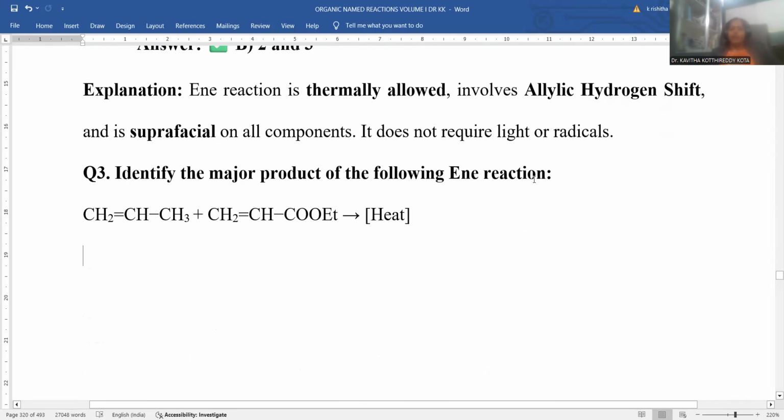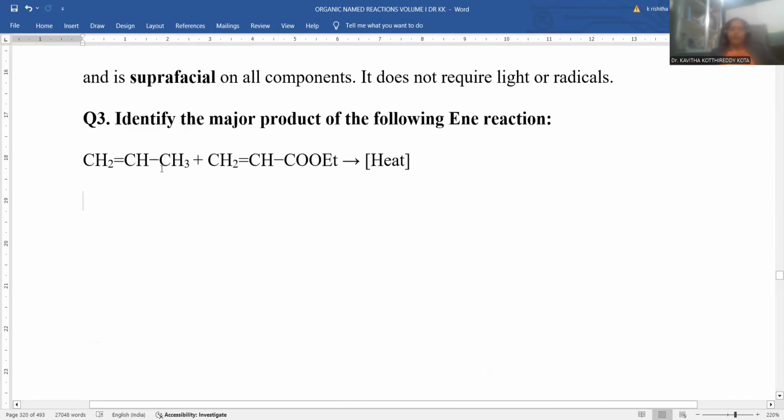Identify the major product of the following reaction. I'm going to take propene. Propene is the ene because allylic hydrogen is there within, and this is the enophile. You can notice the electron withdrawing group upon it. That's the reason why it is becoming electron deficient. Whenever these two molecules are treated under thermal conditions, what could be the product?